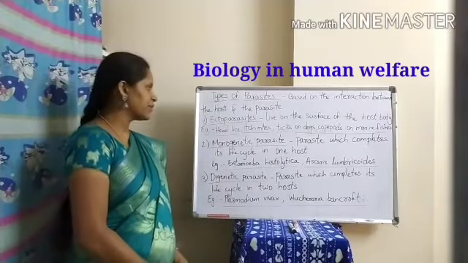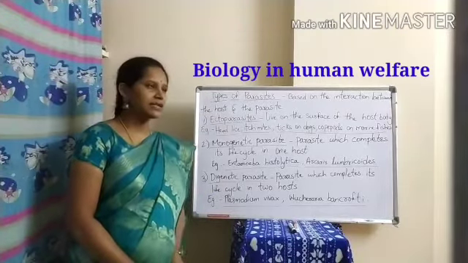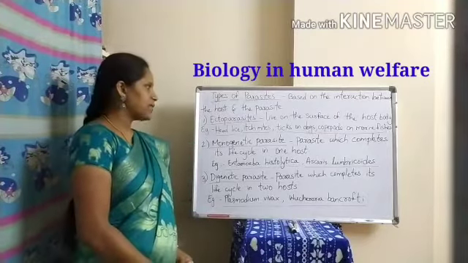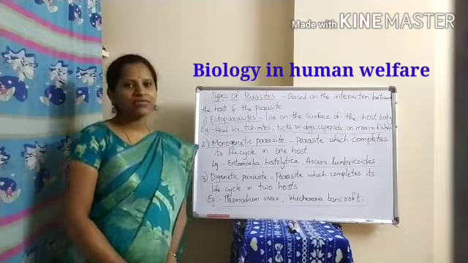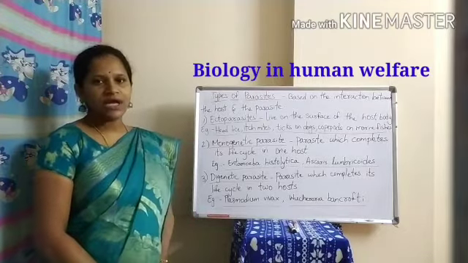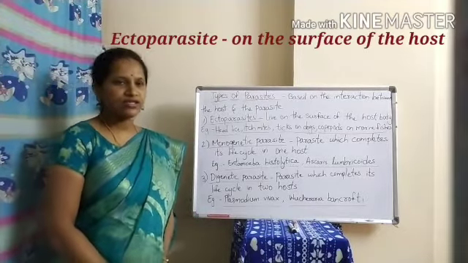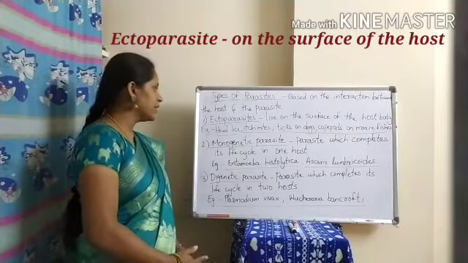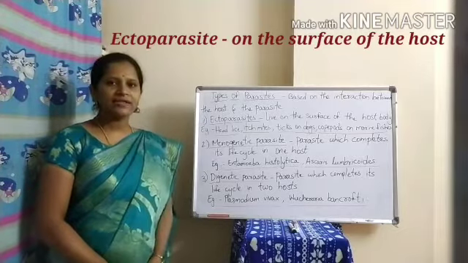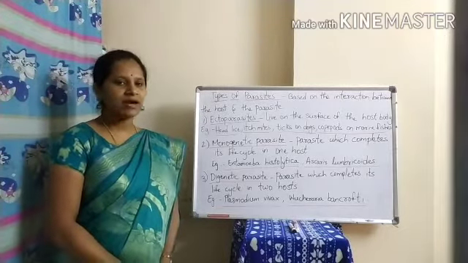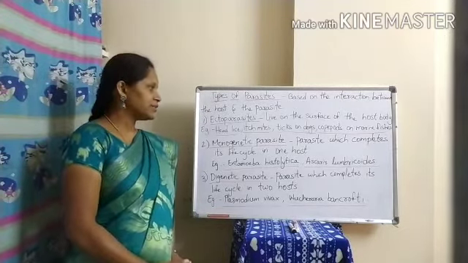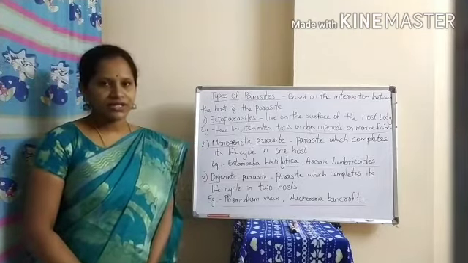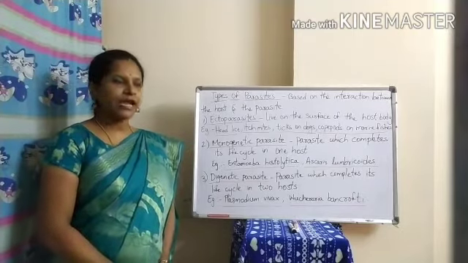The first type of parasites are the ectoparasites. Ecto means outer. The parasites which live on the surface of the host body, outside the host, are known as ectoparasites. Examples of ectoparasites are head lice, itch mites, ticks on dogs, and copepods on fishes.